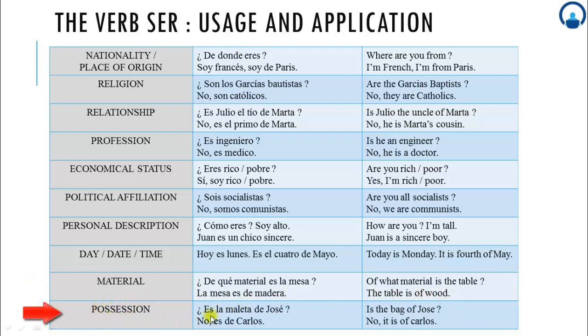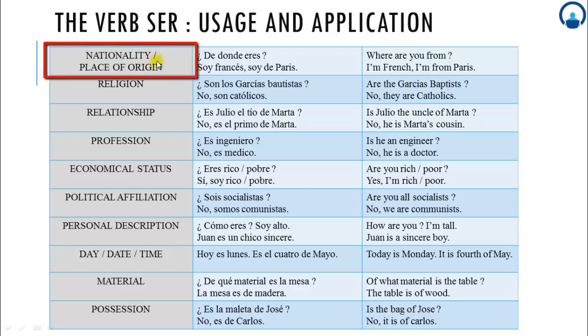Es la maleta de Jose? Is the bag of Jose? No. Es de Carlos. No, it is of Carlos. As I said in the start of explaining you this table, the verb ser is used for the fixed state. So if you notice, all these states are fixed for any person.